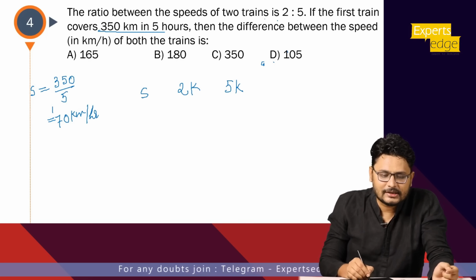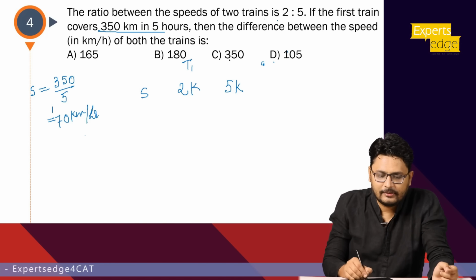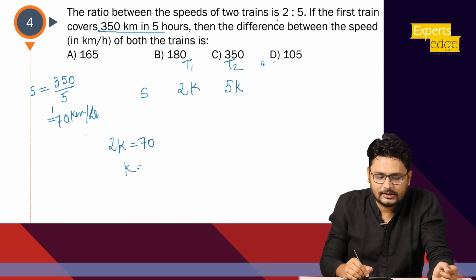Now what is he asking is the difference of the both of them. So if my first train's speed is 70, so this is my train 1 and this is my train 2. So I'll equate it with 2k, right? So 2k has to be equal to 70. My k will come to 35.